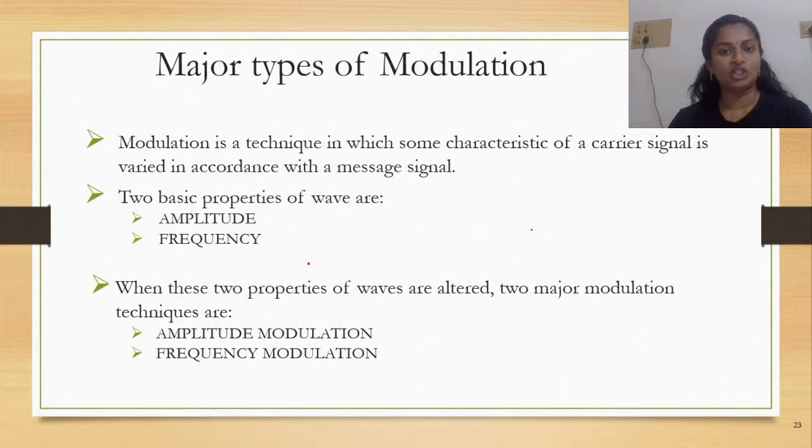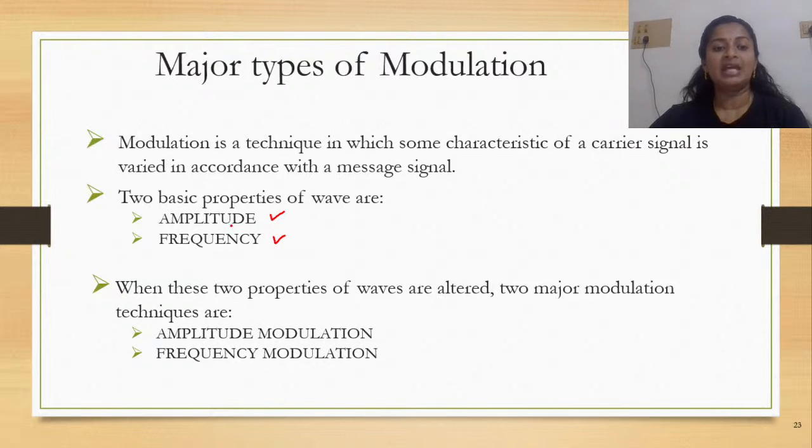Fine. Now, what are the major types of modulation? Modulation is a technique in which some characteristic of a carrier signal is varied in accordance with a message signal. Now we are going to see what characteristics of the carrier signal would be varied here. See the properties of the wave that is being changed. It can be either amplitude or frequency. So it's either the amplitude or the frequency that is going to be changed.